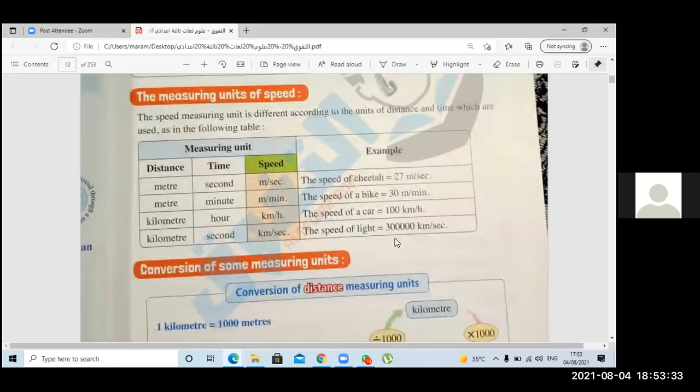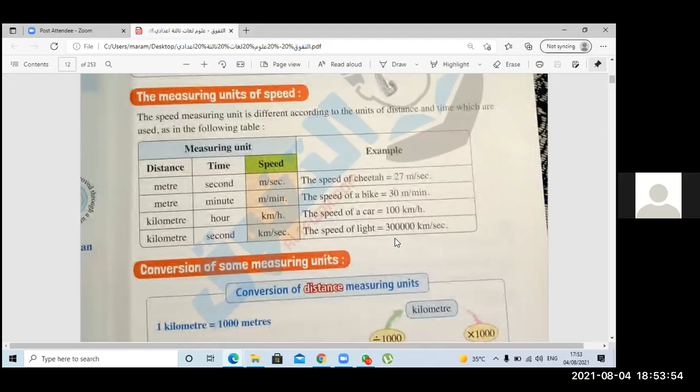Okay, I want to ask you a question. The time, we measure time by what? What is the measuring unit? Seconds, hours, minutes. Excellent. And the distance? Meter or kilometer. Excellent.